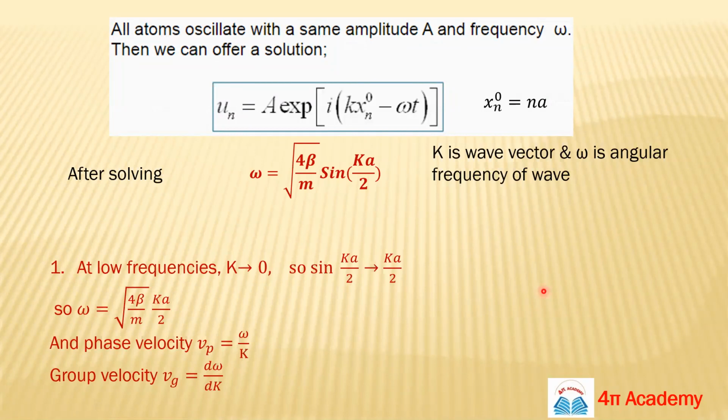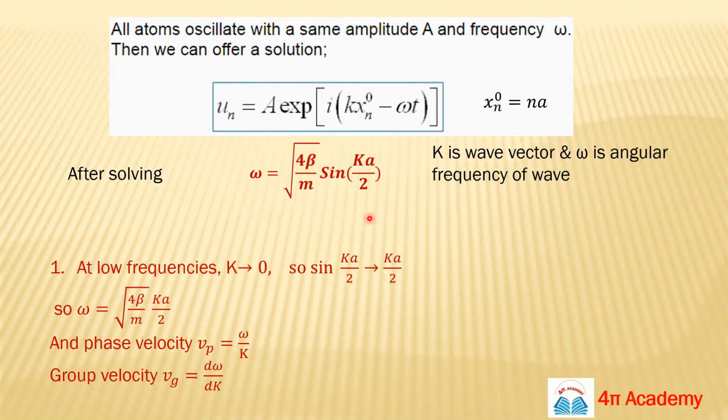The solution will be in terms of omega, because omega is your angular frequency, and the k here, guys, we are talking about the wave equation, so k here is the wave vector, and that's the reason we took spring constant as beta, not k, because you will be confused. So beta is your spring constant and k here is your wave vector. You can remember this formula. This is very, very, very important. For one dimensional monoatomic lattice, the dispersion relation is this.